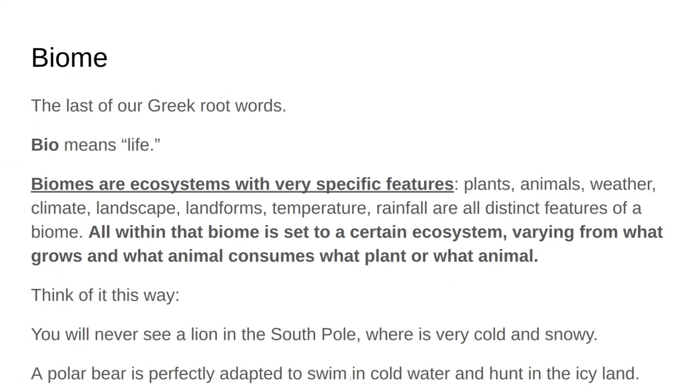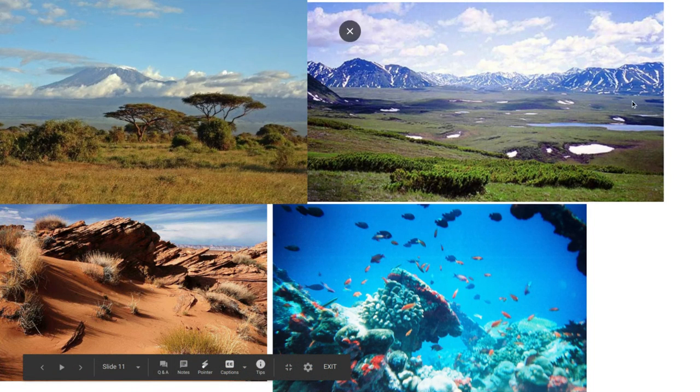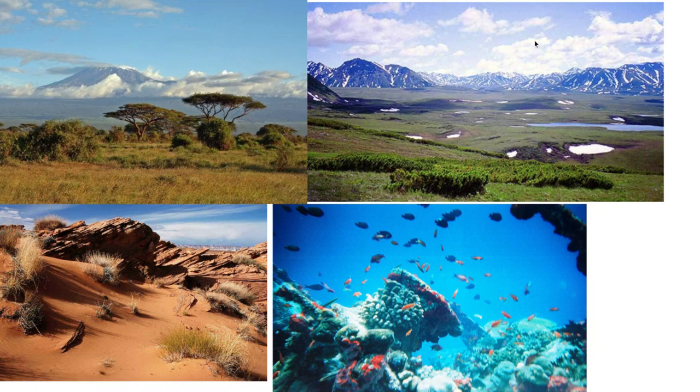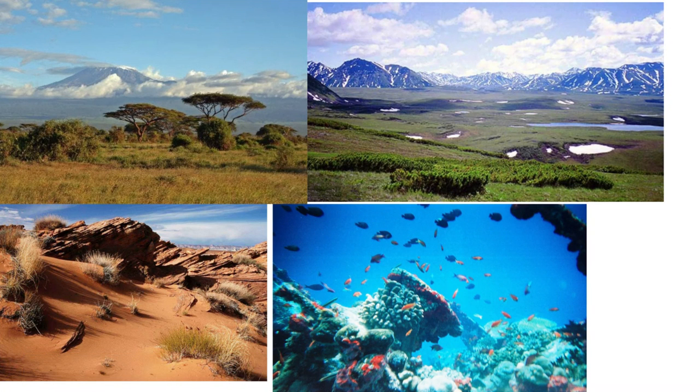So biomes are going to be really relevant when we talk about what animal lives there, what do they feed on, and how do they live, because if you put that animal in a different biome, it may not survive. And here are some examples of biomes. Here we have the African savanna. Here we have a desert, a mountainous region, also known as a valley or a fjord. And here we have an ocean biome, because yes, we're going to learn about the oceans that are the 5 major ocean biomes.